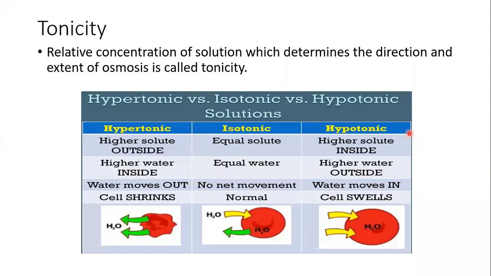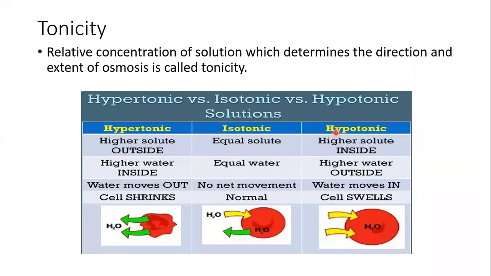Osmosis is the movement of water molecules from its higher concentration to its low concentration. In this case, the RBC will shrink, because the water content will leave the RBC and come out into the hypertonic solution.